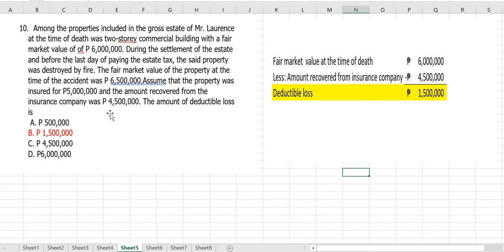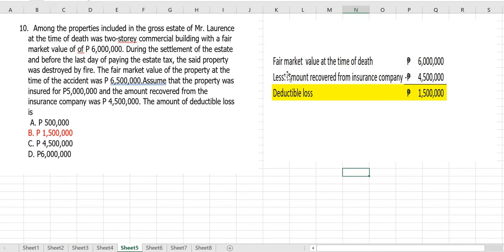What is the amount of the deductible loss? Take note that for a loss to be deductible, the property must be in the gross estate. The valuation should be the fair market value at the time of death. Since part of the property was recovered through insurance, what you can claim as deduction is the portion that was not covered by insurance.